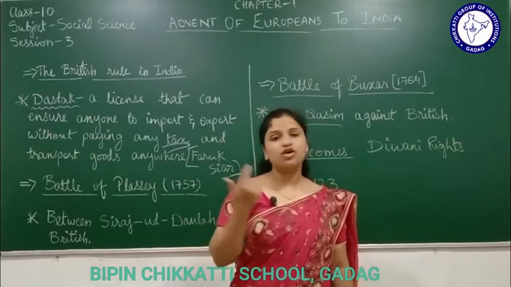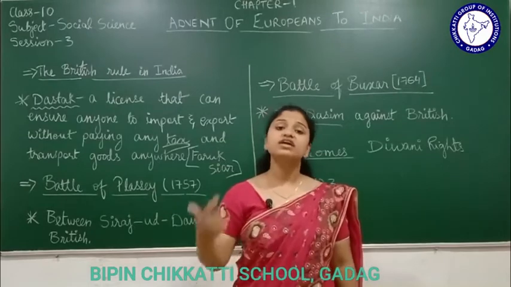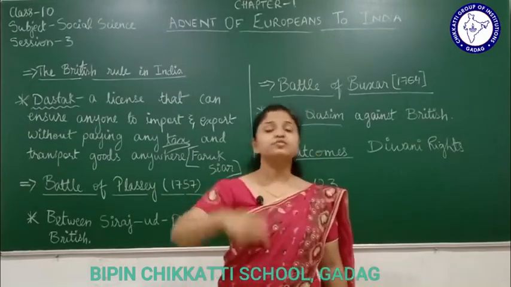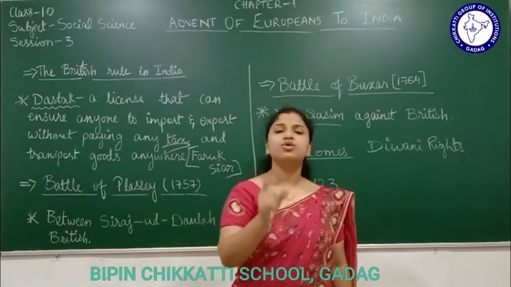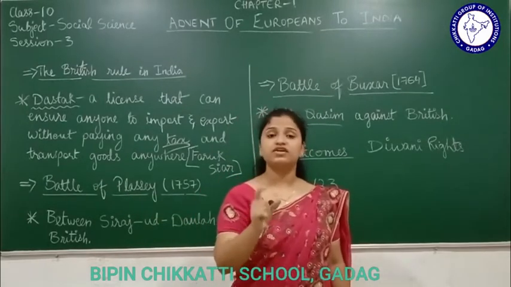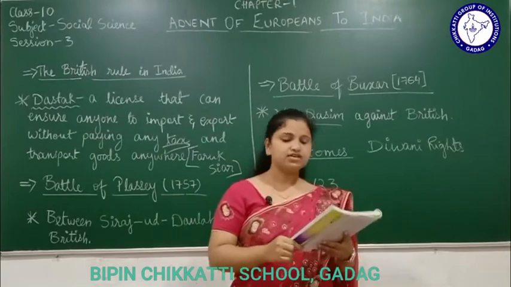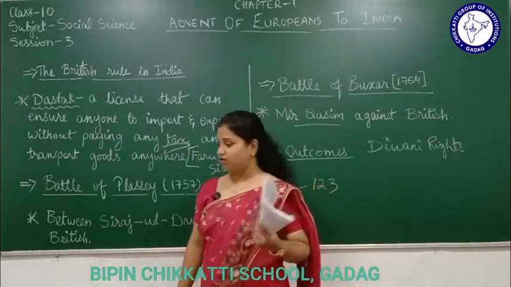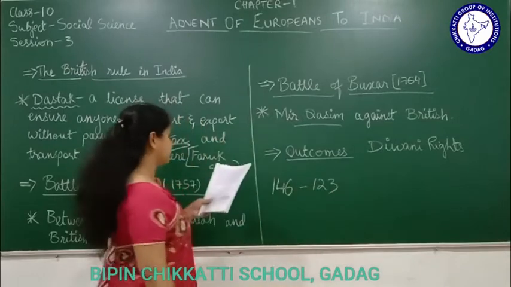So it was like a loss for Shah Alam II. He had to give all the rights of Bengal to the Britishers at a very small yearly fee of 26 lakh rupees. Okay, this was the second outcome of the Battle of Buxar.